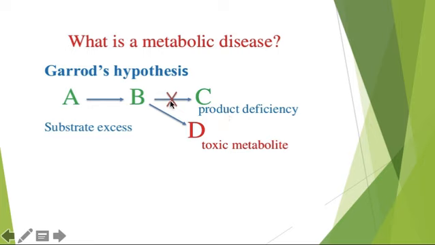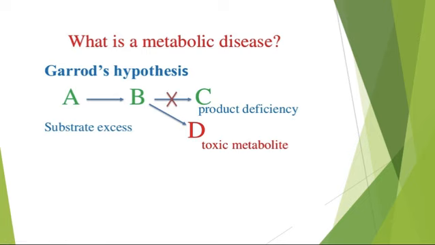So whenever there is a deficiency of this particular enzyme, there is deficiency of the product itself, right? Whenever there is an increase in the substrate concentration, what happens then? This B gets converted into a toxic metabolite, right? So this is the basis of inborn errors of metabolism, which we call Garrod's hypothesis.